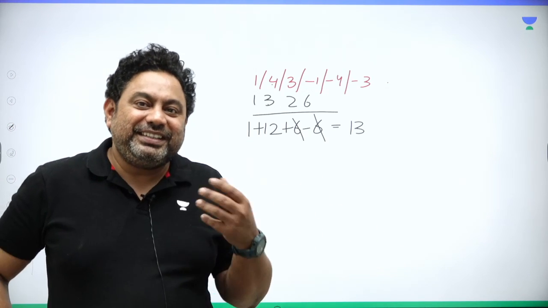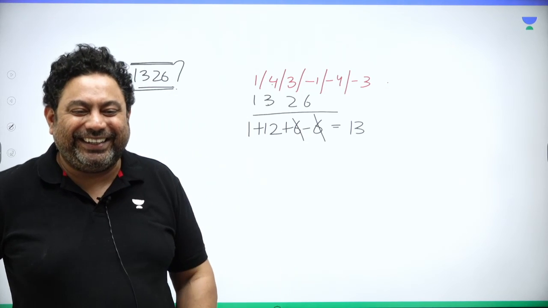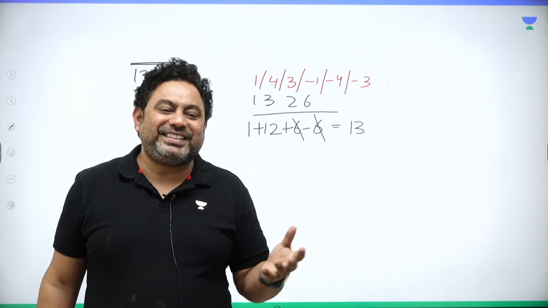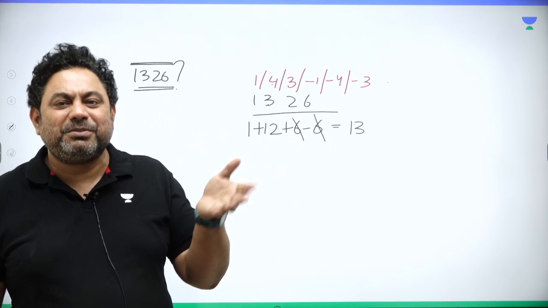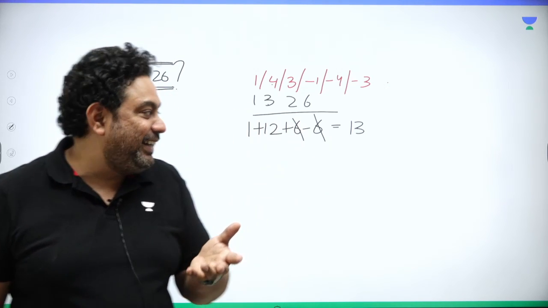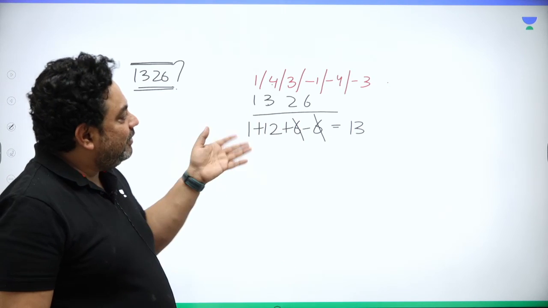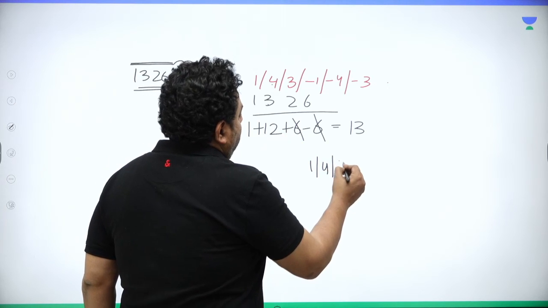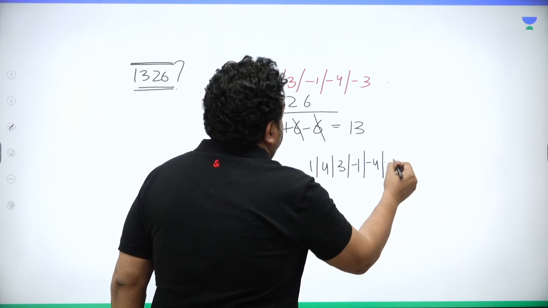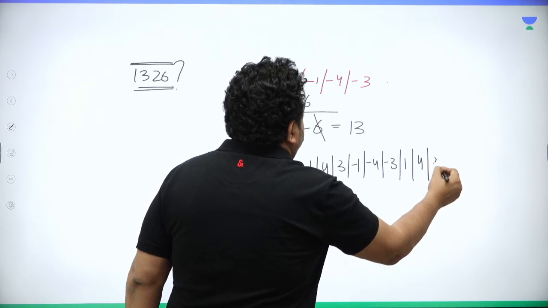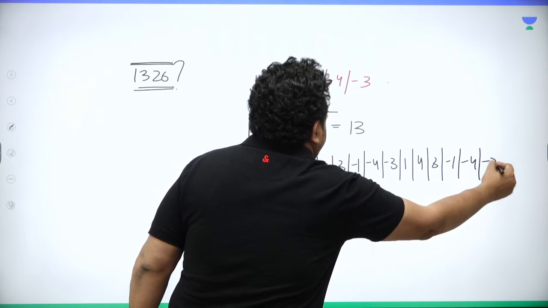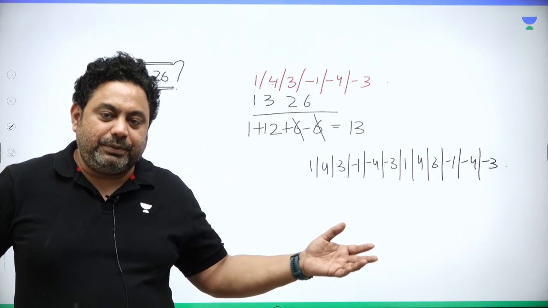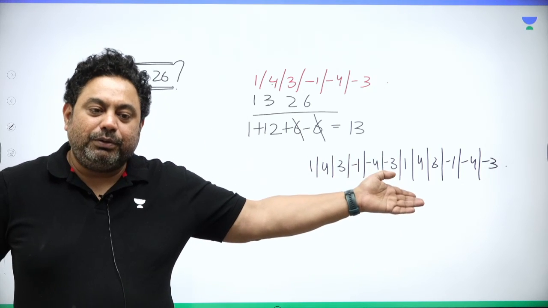Yes, don't disclose this rule. I'm just joking. I hope that everyone knows it. I hope that no one struggles, right? And I hope no one says there is no rule. That's really important to me, right? There are rules. The best part of this rule is it's not a confined 6-digit rule. It can be used as many times. 1, 4, 3, minus 1, minus 4, minus 3, 1, 4, 3, minus 1, minus 4, minus 3, and so on. So it can be used many a times. So you can check out divisibility of numbers, just put it below and get your answers, right?